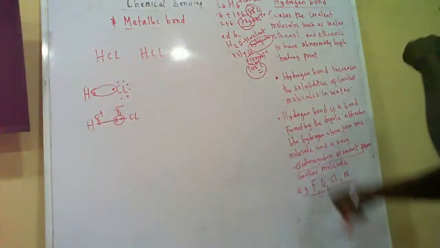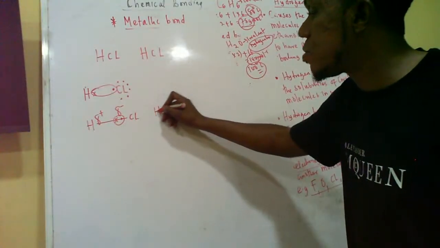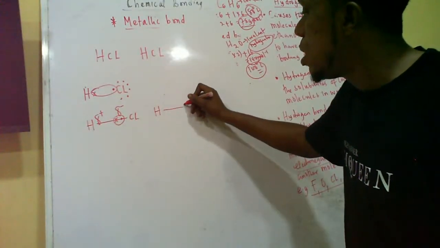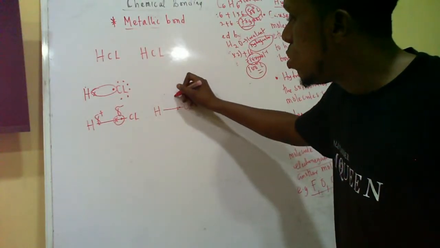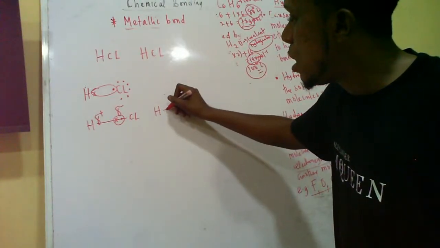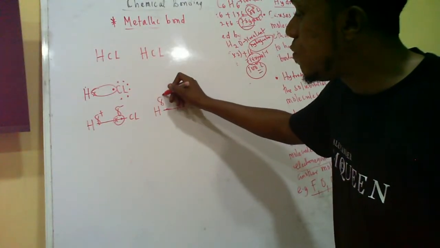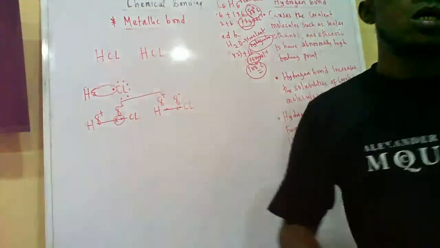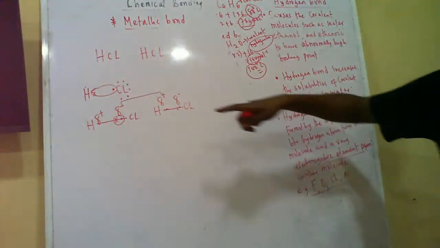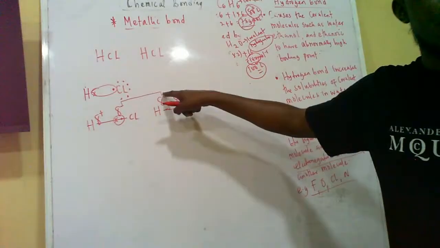Now, watch. The second side, the hydrogen and Cl, are doing the same thing again. Here we have the electrons flowing, we have the negative pole, and at this side here we have the positive pole. So this plus and minus will attract. The attraction between the dipole.